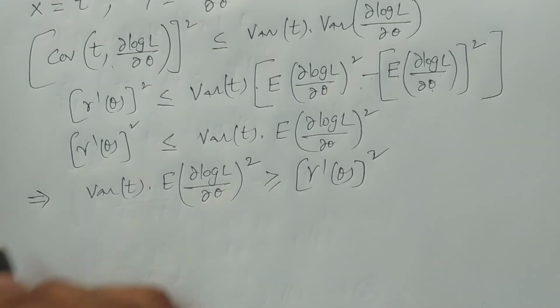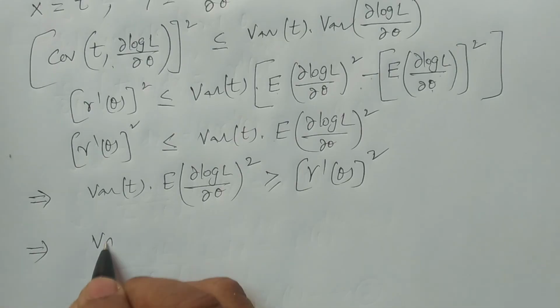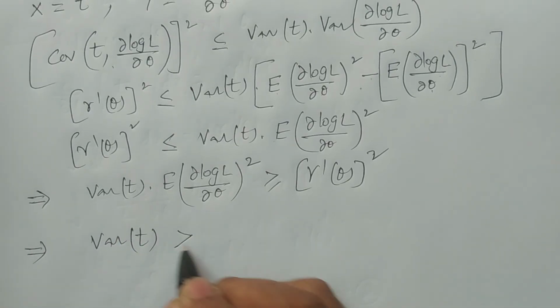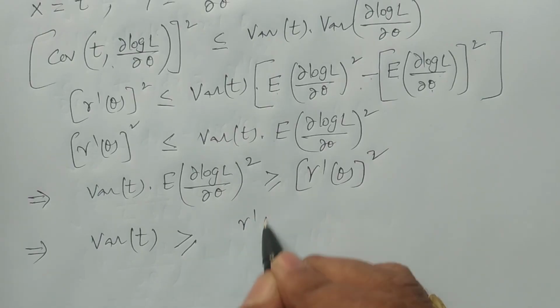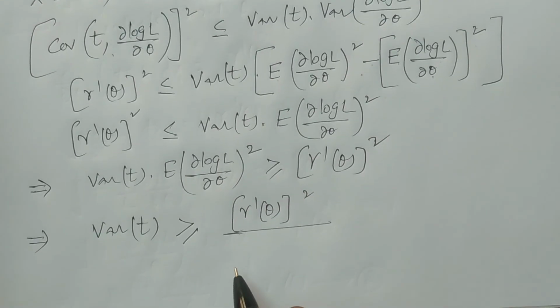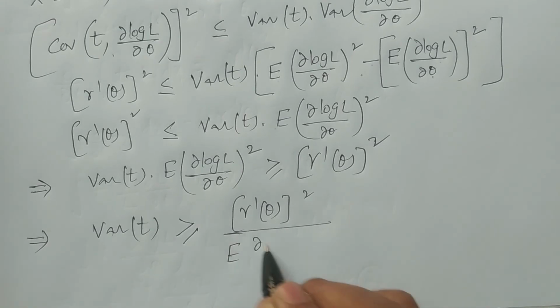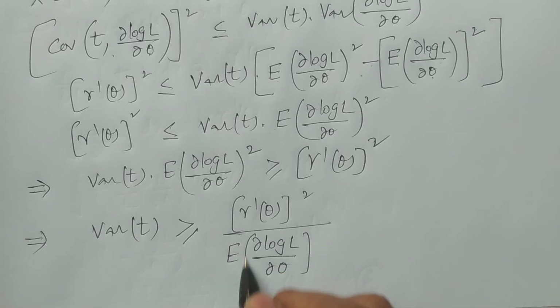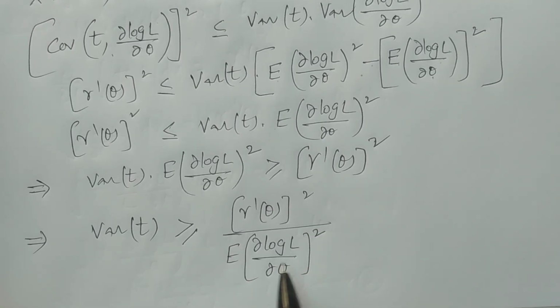So which implies what is the result required? We have to prove that variance of t is greater than or equal to γ dash θ whole square divided by expectation of ∂ log L by ∂θ square. Okay, not expectation whole square: expectation of ∂ log L by ∂θ square.